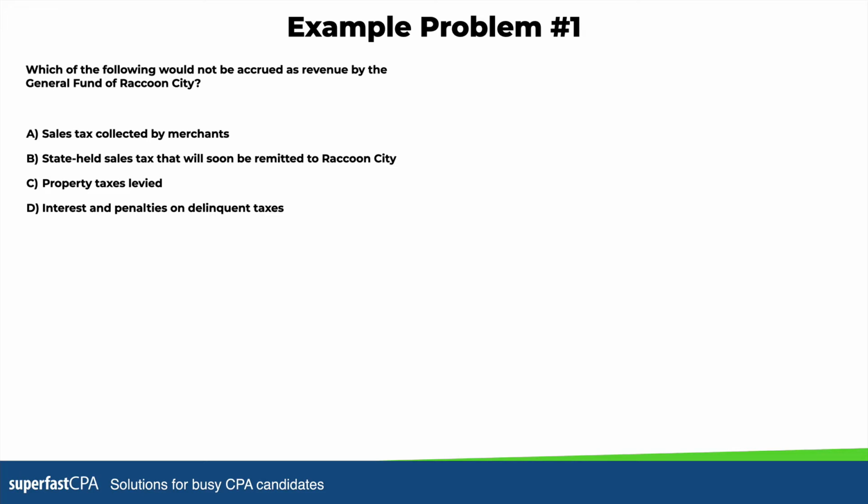So, example problem 1. Which of the following would not be accrued as revenue by the general fund of Raccoon City? Would it be sales tax collected by merchants, state-held sales tax that will soon be remitted to Raccoon City, property taxes levied, or interest and penalties on delinquent taxes? So, which of the following would not be accrued as revenue?